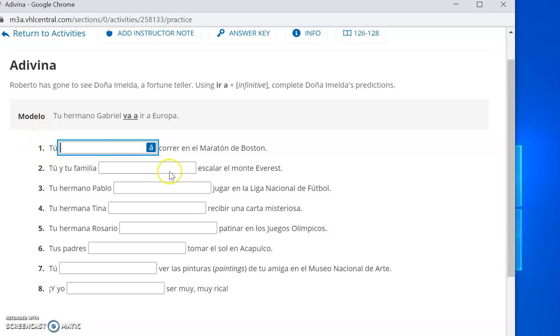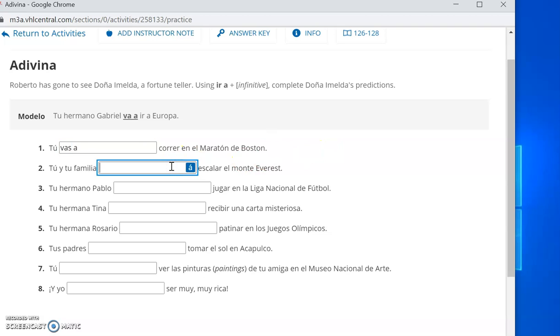So número 1, tu blank correr en el maratón de Boston. Pause. And we're back. So it'll be tú vas a, right? Correr. Don't forget that a. It's not an option, okay? Correr. You're going to run in the Boston Marathon.